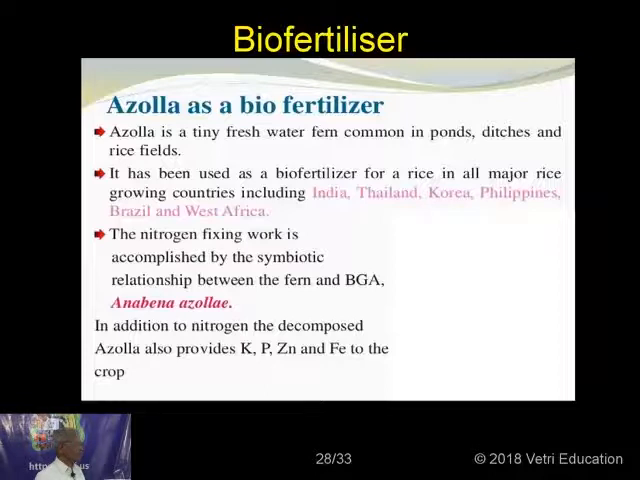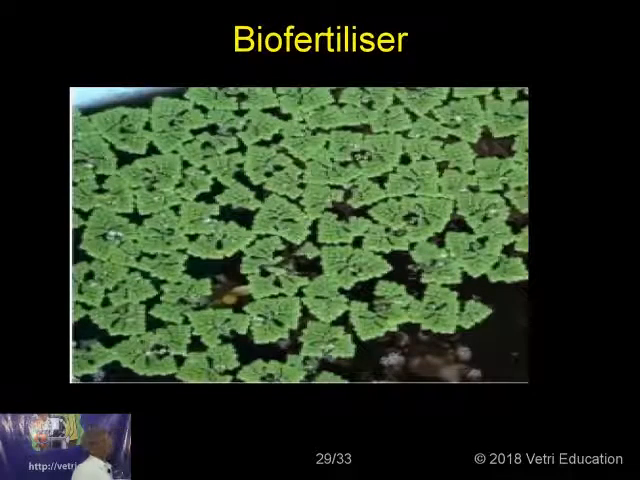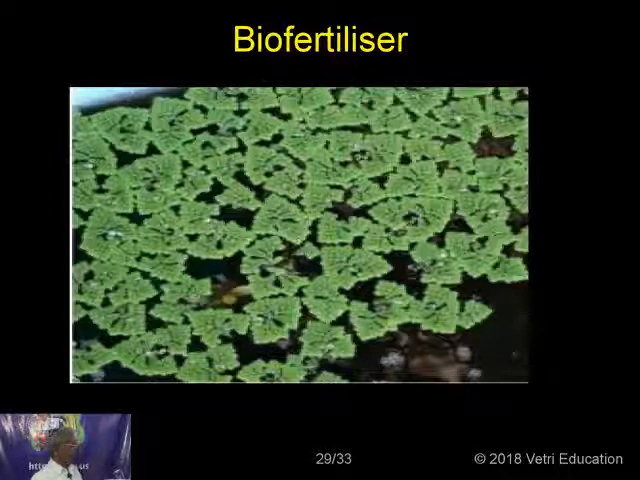that is, blue-green algae, Anabaena azollae. In addition to nitrogen, the decomposed azolla also provides potassium, phosphorus, zinc and iron to the crop. This is a biofertilizer. This is azolla growing in a pond.